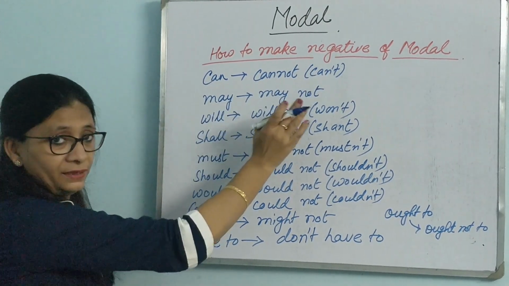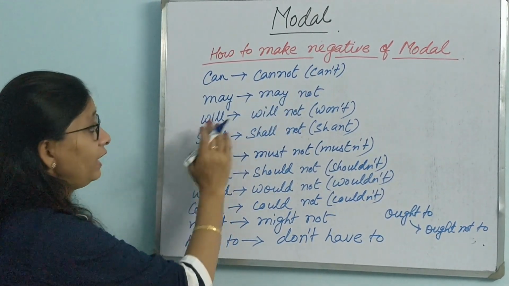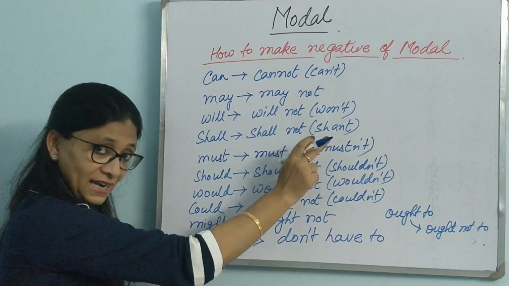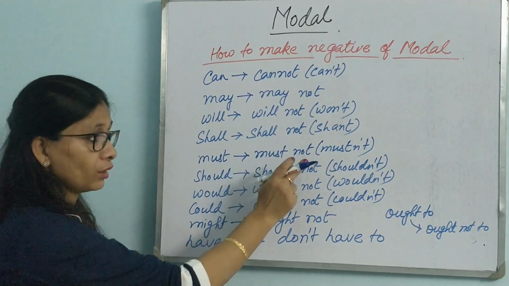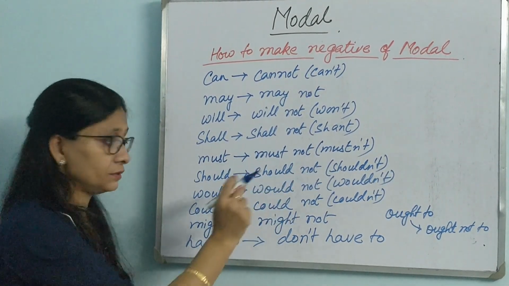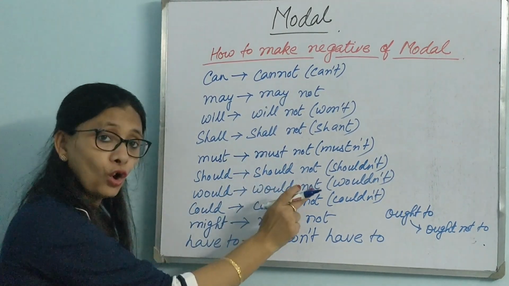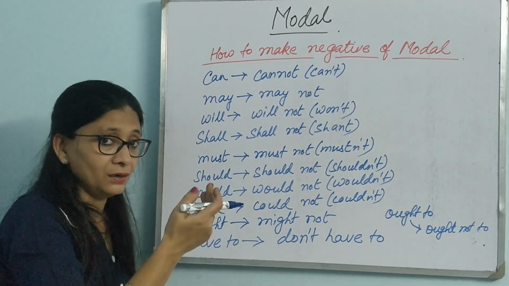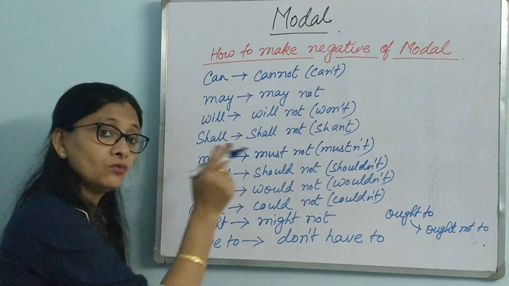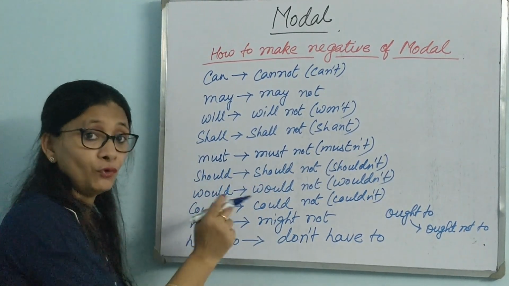May, may not. It doesn't have any short form. Will not, or won't. Shall, shall not, shan't. Must, must not, mustn't. Should, should not, shouldn't. Would, would not, wouldn't. You have to practice the pronunciation. Shouldn't, wouldn't. Should, would.